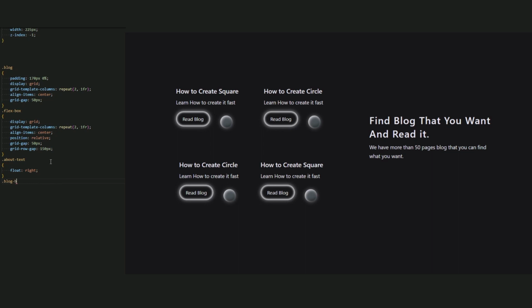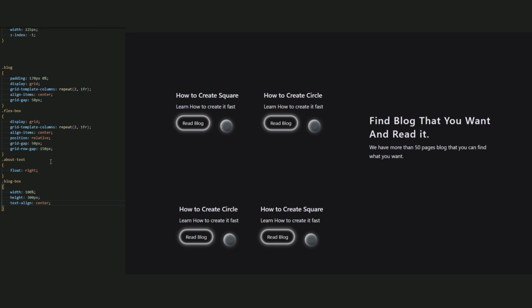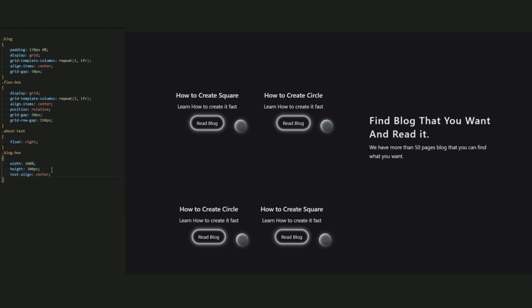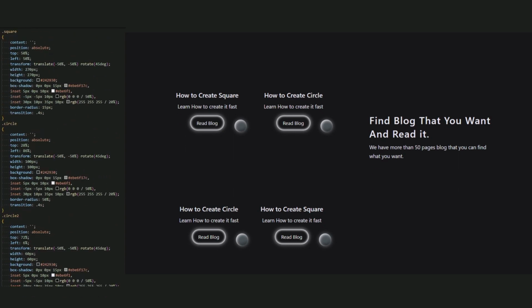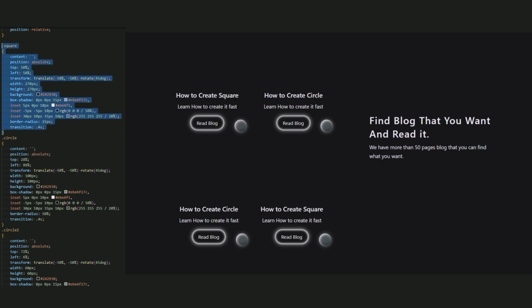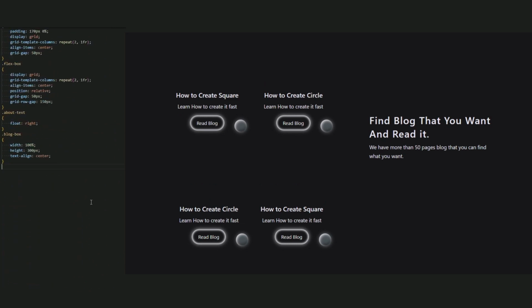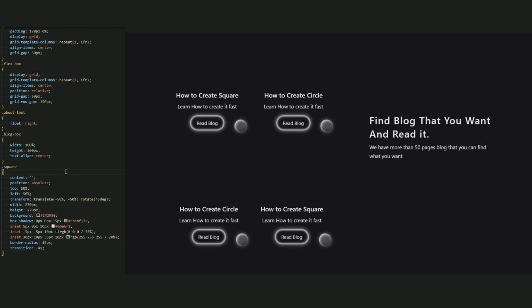Okay, now for a block box that has item here, let's add the width for it, let it be 100% and the height be 300 pixel and the text align be center and good. Now next is a square block to create a square. So let me again copy a square style that we have here. Okay, copy it and paste it in here. Let's change the name to square block.